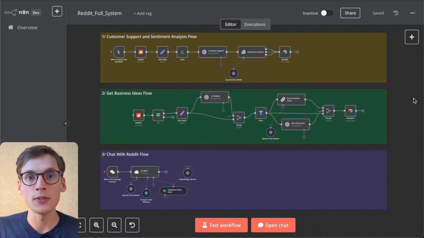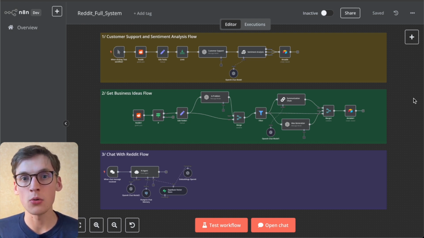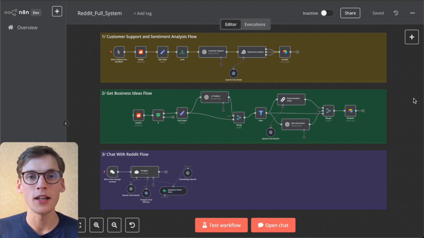I will walk through this step by step. So if you want, you can recreate the systems on your own. And if you don't want to bother at all, this whole system will be down in the description below. So you could just copy paste it and use it in your own N8N workflows. This whole system will be used in N8N, which is the best no-code platform that you will have. It might at first look intimidating, but I will show you this whole process step by step.